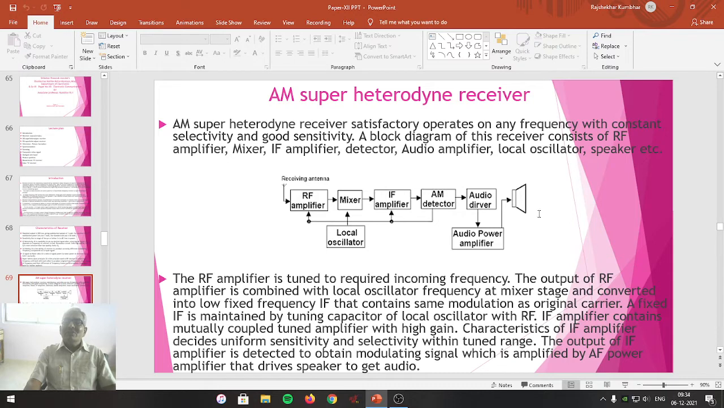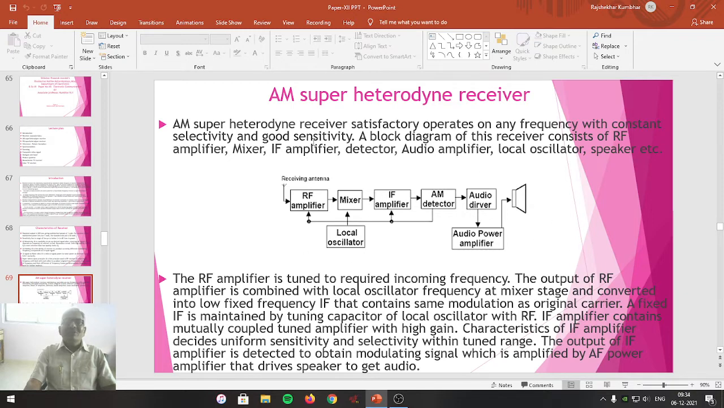The speaker converts the audio electrical signal power into an acoustic sound signal. Thus, we can receive better songs, better information, and news on our radio receiver. So this is how, in general, the AM superheterodyne receiver works.